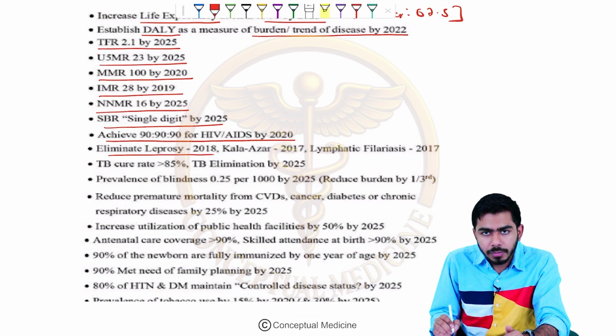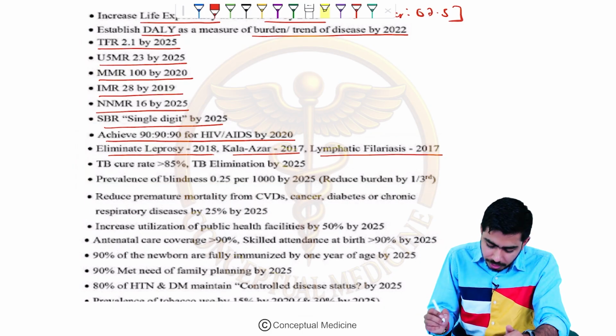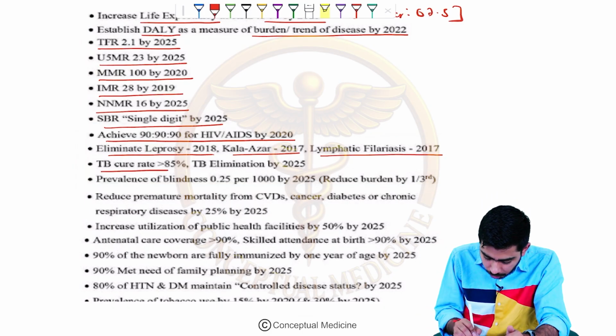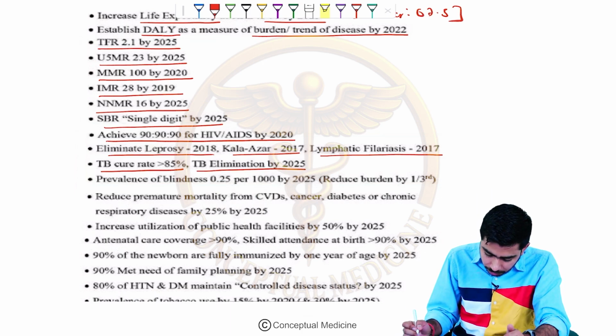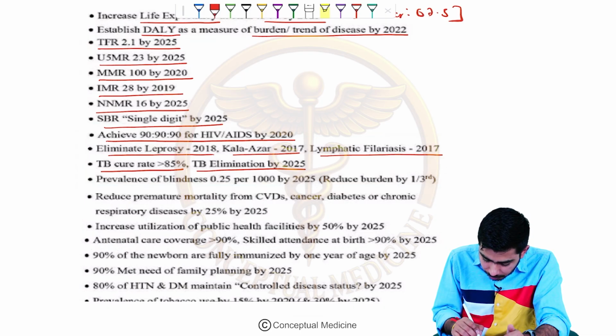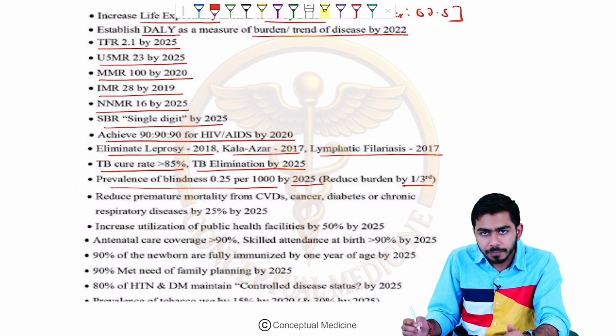Eliminate leprosy by the year 2018, Kala Azar by the year 2017, and lymphatic filariasis again by the year 2017. TB cure rate more than 85% and TB elimination by the year 2025. Prevalence of blindness 0.25 per thousand by 2025 and reduce the burden by one third.